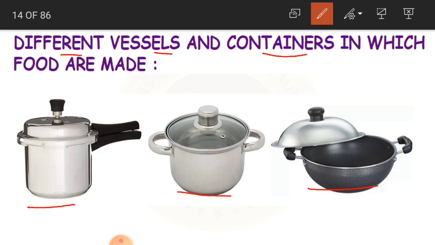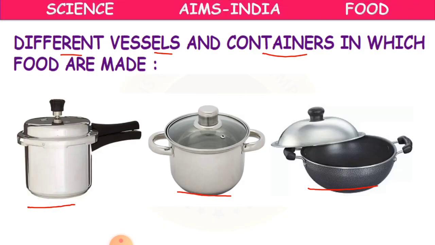Mother is going to use some particular containers or vessels for some particular food items. So you just ask her, she'll better guide you. She'll tell you why she is going to use that particular container to cook that particular food item. Clear, children? So we use so many different vessels and containers.